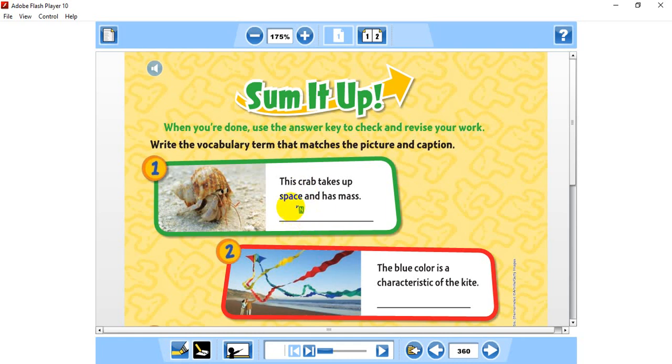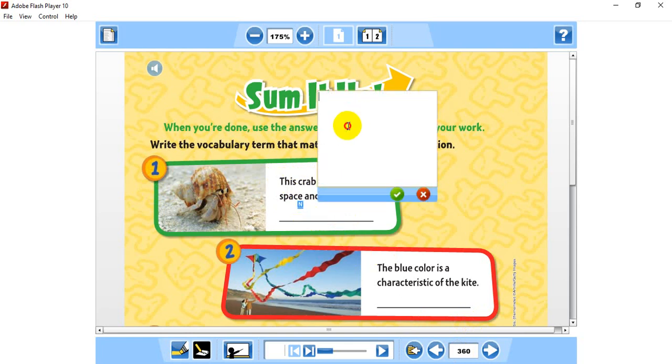So let's start. Number one, on page 360: this crab takes up space and has mass. So this answer should be what exactly, guys? Who remembers this definition? Something takes up space. Try to remember, guys. I want you to remember the definition.